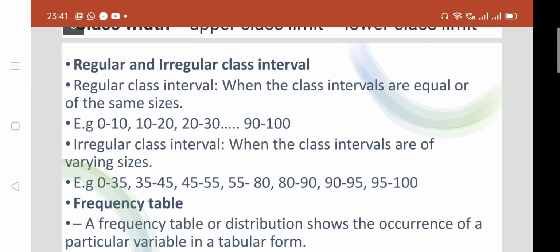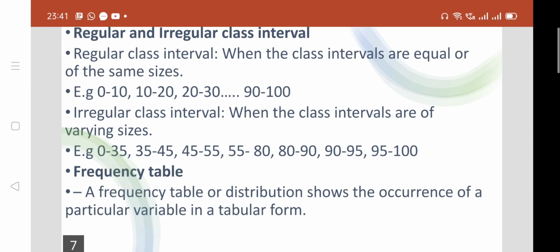Now regular and irregular class intervals. Regular class interval: when the class intervals are equal or of the same size. For example, 0 to 10, 10 to 20, 20 to 30, up to 90 to 100. So everywhere you are observing the class size is 10. Irregular class interval: when the class intervals are of varying size.